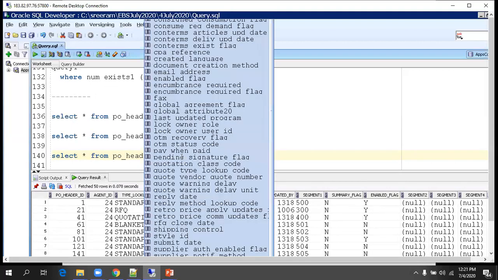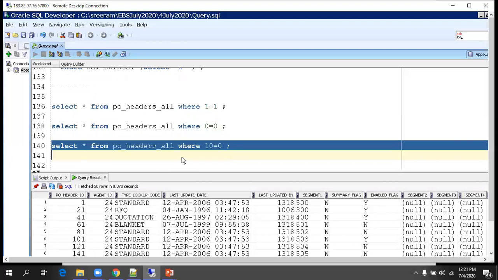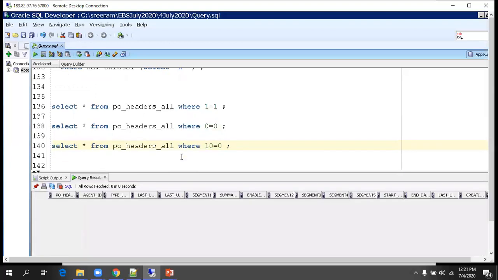Now, if you try line number 140, this will not work. Line number 140, no records. We'll come across this in the future going forward. As of now, we have not discussed the where clause. So far, we just discussed only select and from. I'm just giving some simple examples.